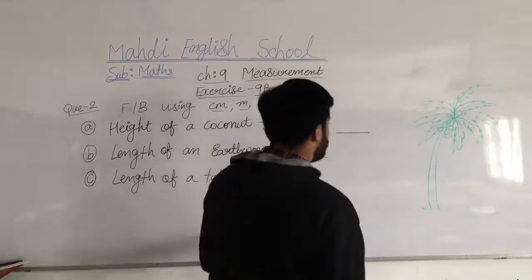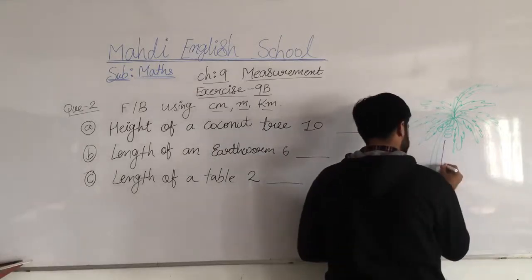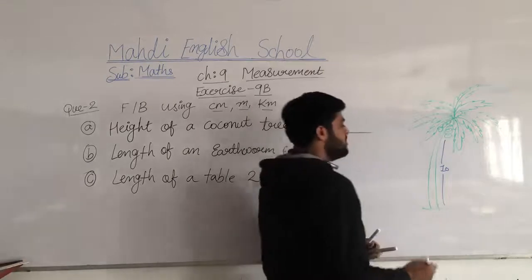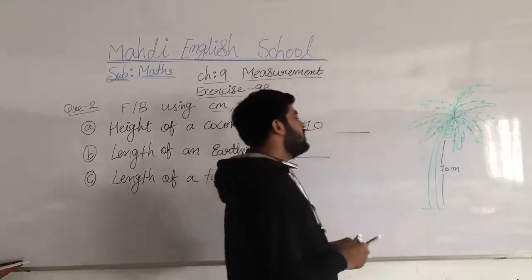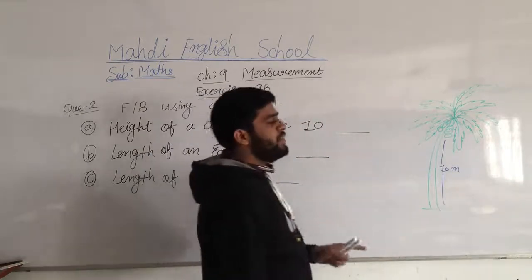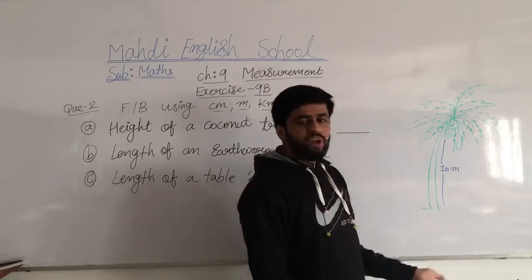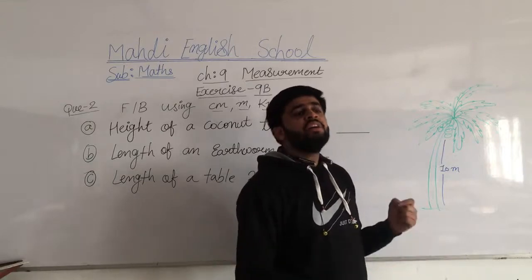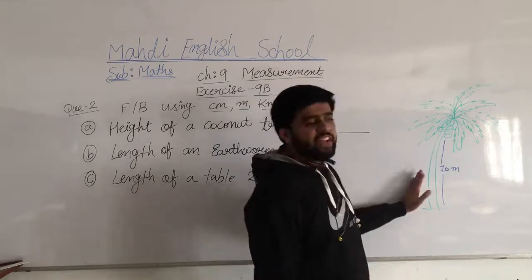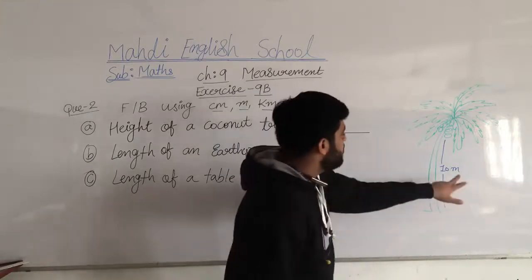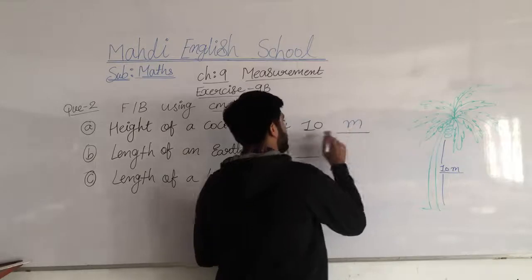Okay, it's a coconut tree. So here we have to check the length of the coconut tree. Which unit? It's 10 meter. It's longer. We can't take a scale in centimeters and measure the coconut tree, it's not possible. We take the scale of the meter, and we measure in which unit? Meter. So here we will write the answer: 10 meter.